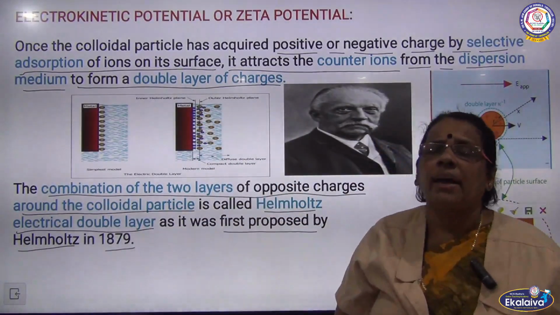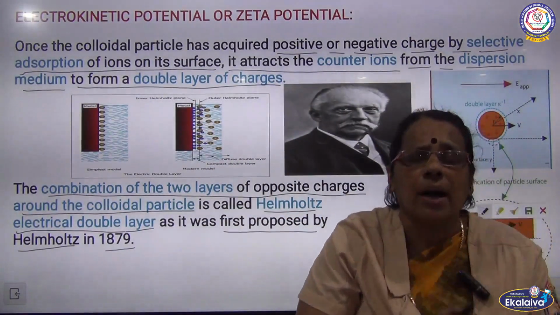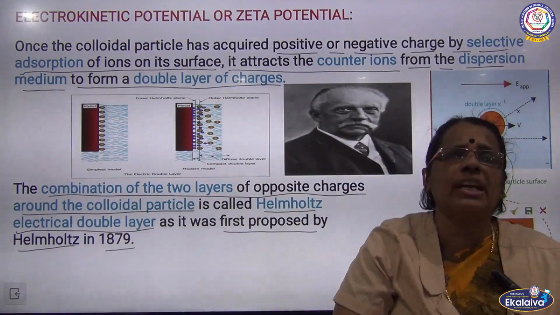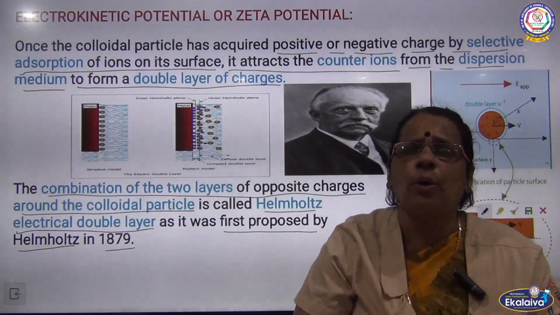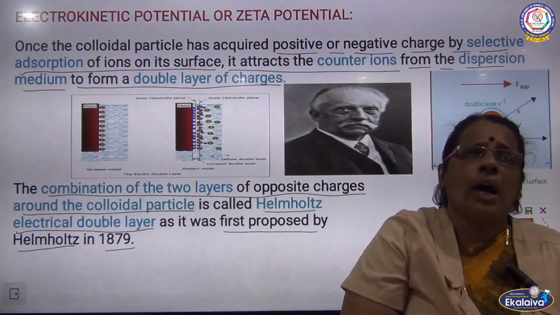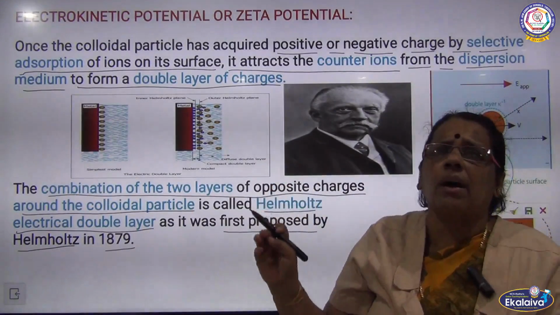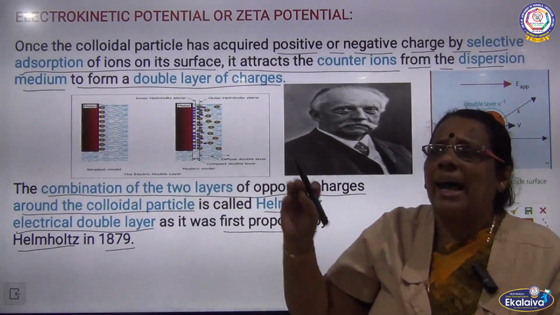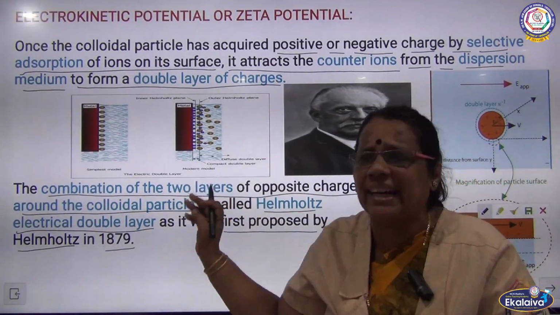The colloidal particles are charged particles, so they attract the counter ions from the dispersion medium. The combination of two layers will be seen around the colloidal particles. We can call this combination of two layers the Helmholtz double layer, as it was discovered by Helmholtz in the year 1879.